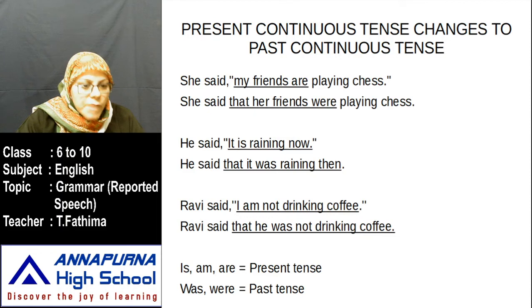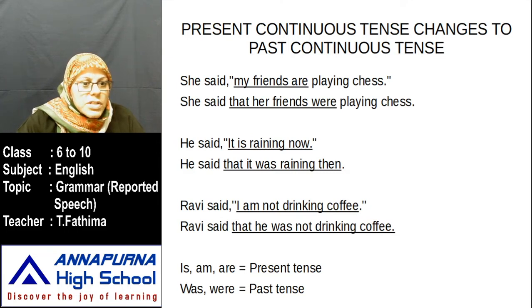Okay, was, were, is, am, are. Whenever you use these be forms, you have to write the verb with the ing form. She said, my friends are playing chess.